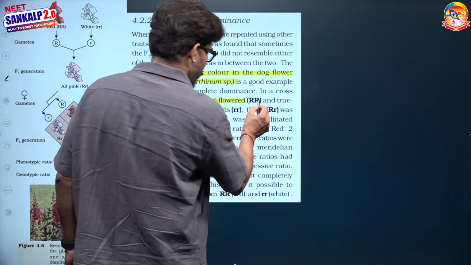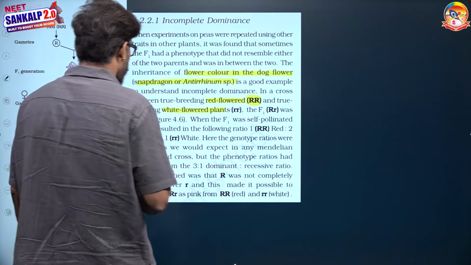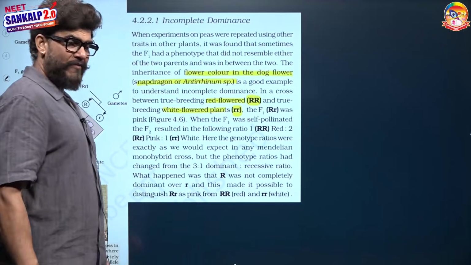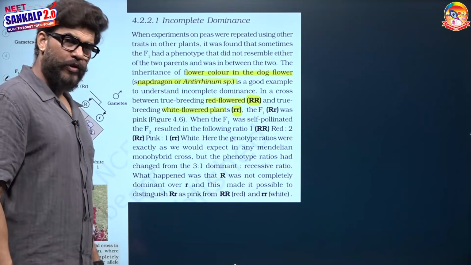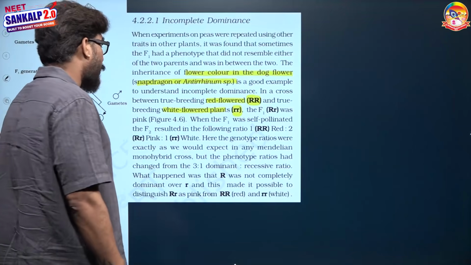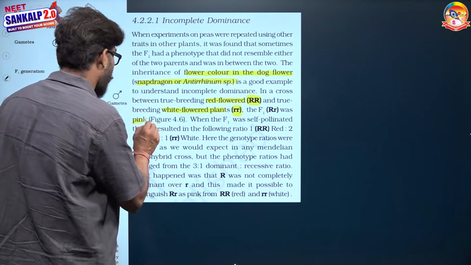The red flowered plant is denoted with capital R, and the white flowered plant with small r. When we obtain the F1 generation, all the plants would be capital R small r. Phenotypically, all these plants were of a pink color.